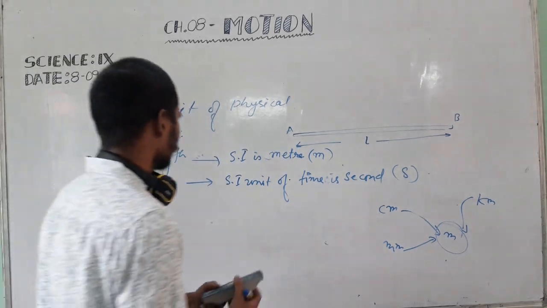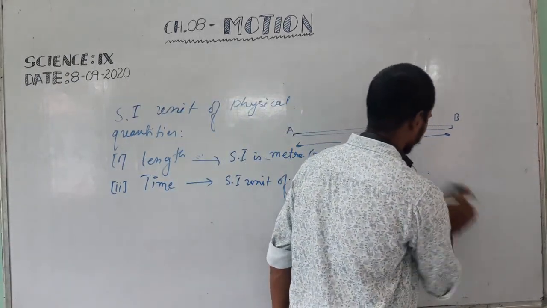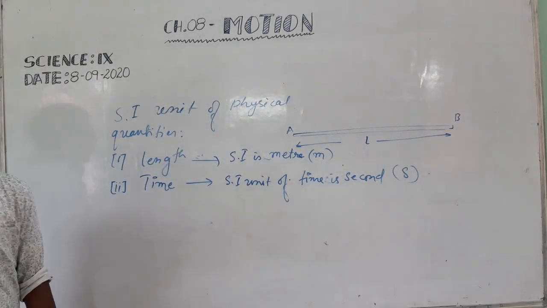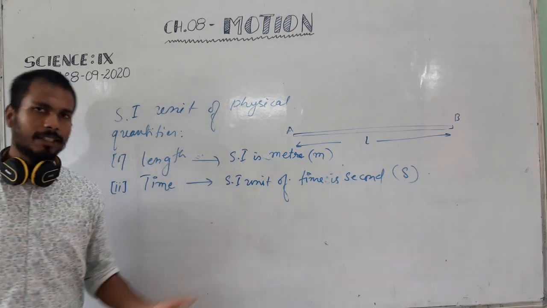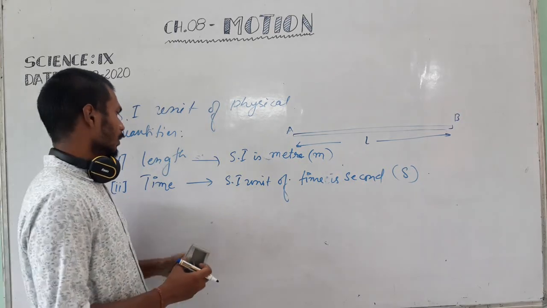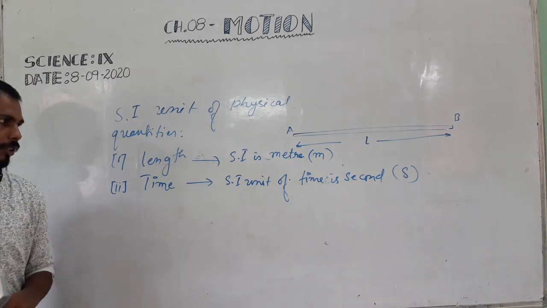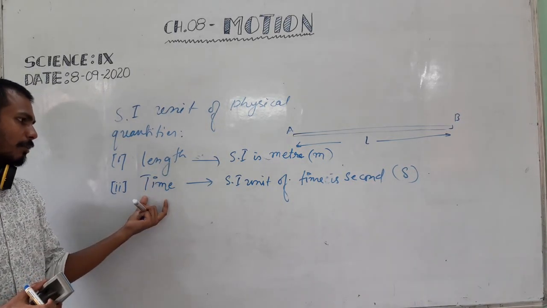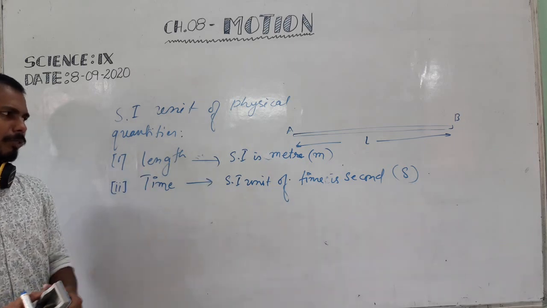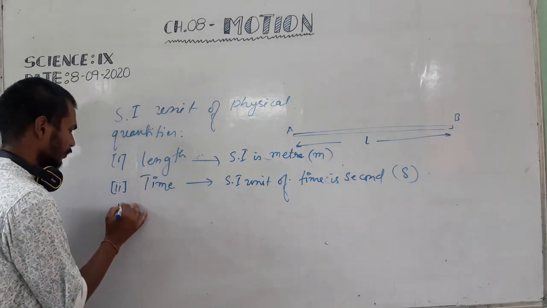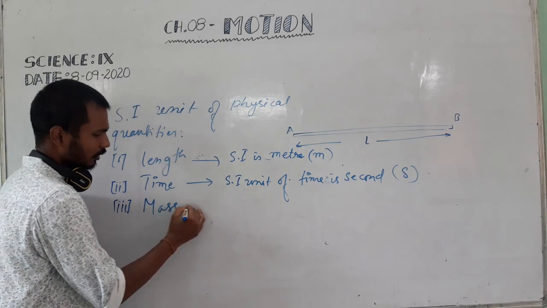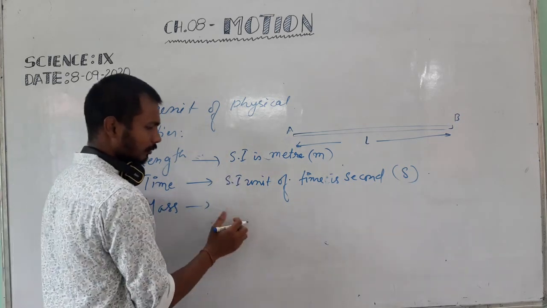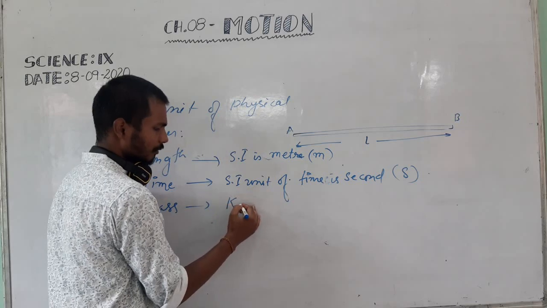While studying in later classes, we will know about other SI units also. Okay, so this much is sufficient. Length is very important. We can also write the SI unit of weight, or mass. The SI unit of mass is kg.